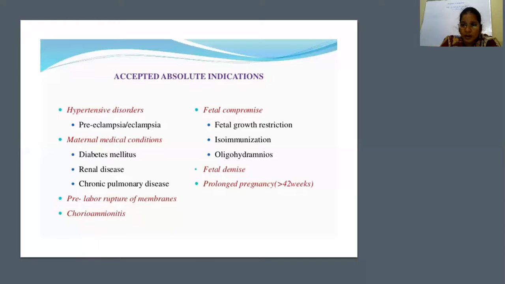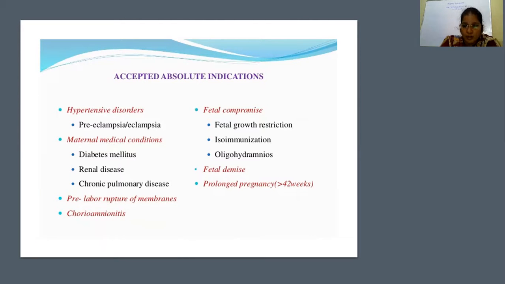Next is oligohydramnios. The definition of this one also speaks for itself. Oligohydramnios, if you keep on neglecting, the baby may die in utero. So you have to induce the labor. Next is IUD. What happens if we leave an IUD without inducing the labor? The mother will go into disseminated intravascular coagulation. Already the baby is lost and we are also going to lose the mother if not attended. So in fetal demise or intrauterine fetal death, we have to induce the labor.